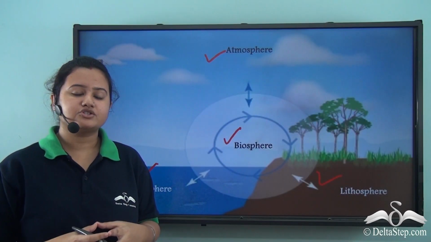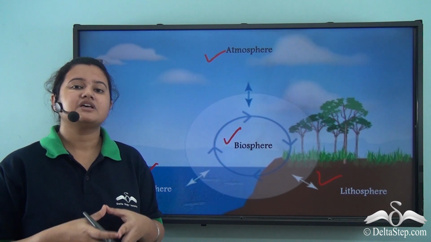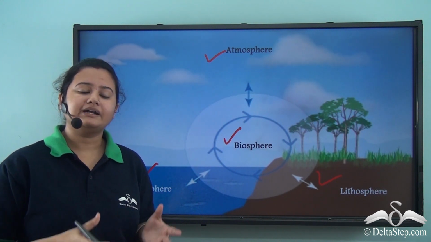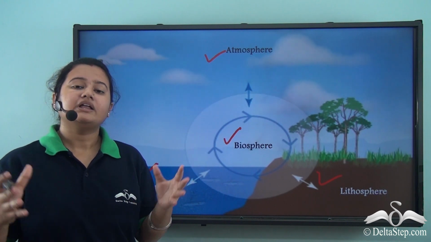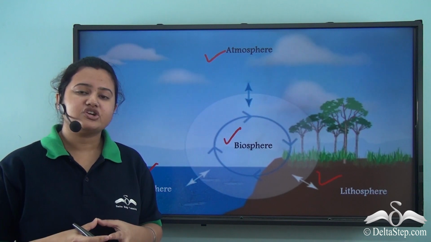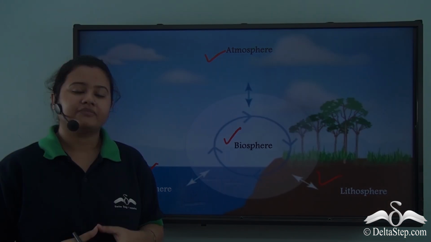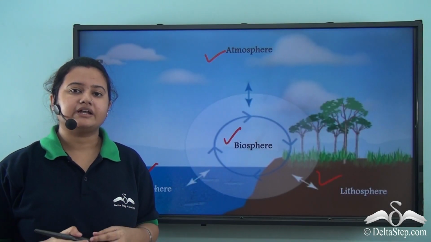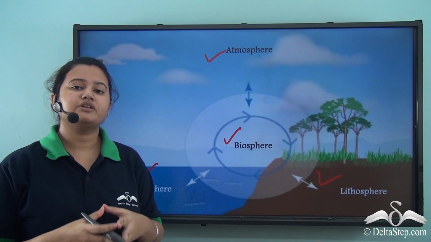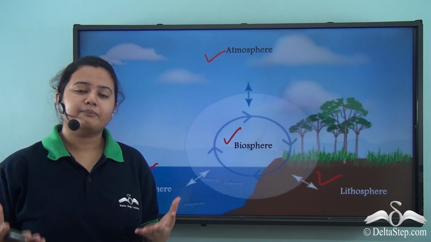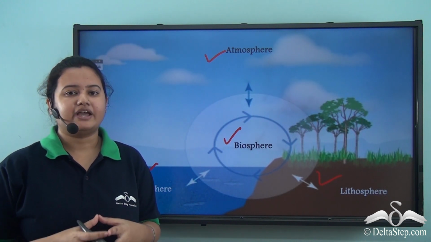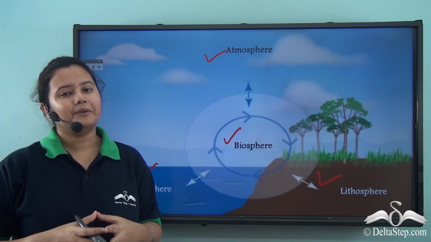Then we also understood that the living organisms surviving on earth can be broadly classified into plant and animal kingdom. Now these plant and animal kingdom are very much interdependent on each other for their survival. And lastly, we understood that in order to maintain this natural balance between different domains of the earth, it is very much important for us to act judicially.